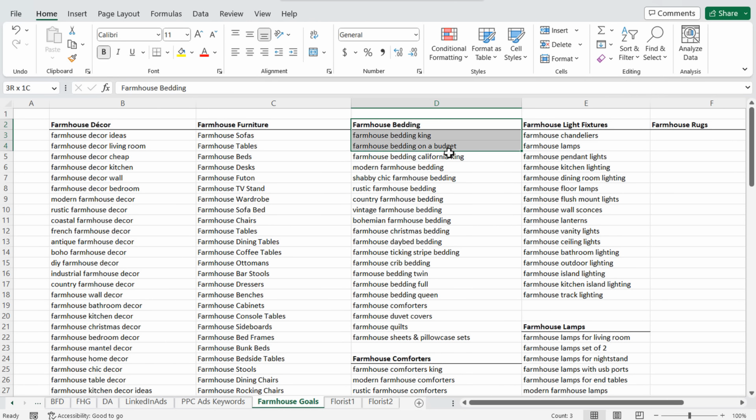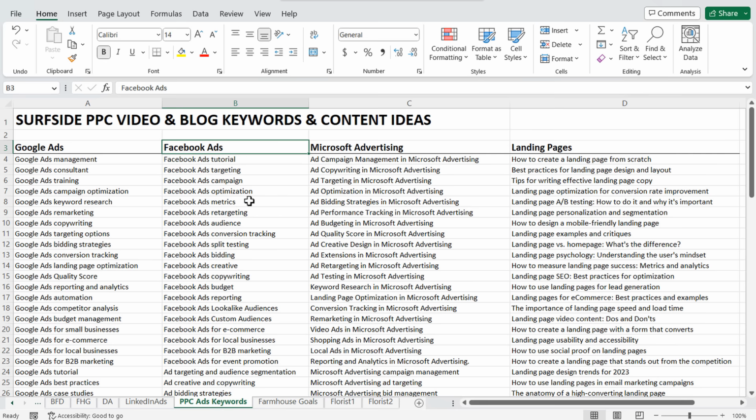In this case, I'm just putting lists of products for sale for all of these different categories. In this case, I need to create useful and helpful content about the Facebook ads platform. For Surfside PPC, the point of creating this content around these different keywords is someone can go into my website and I can maybe book a new client. So somebody can say, okay, they know a lot about Facebook ads. They know how to optimize Facebook ads. I'm struggling with my campaign. I'm going to contact Surfside PPC.